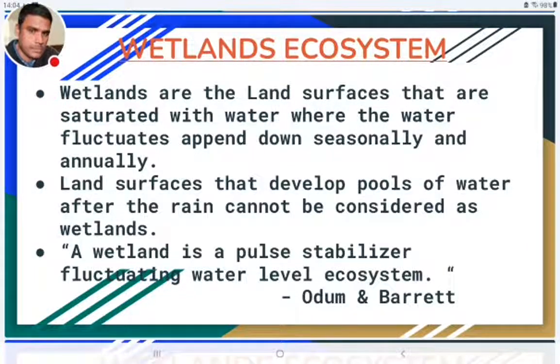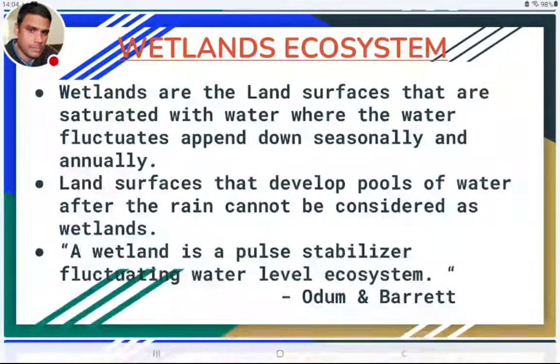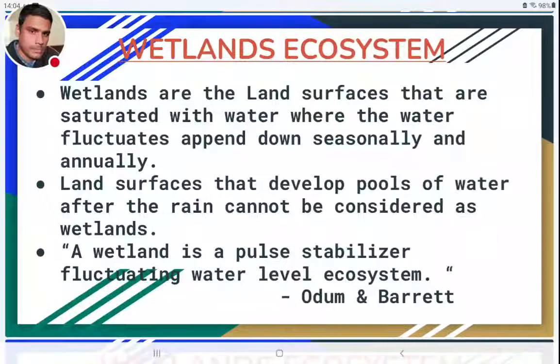First of all, let us know what wetlands are. Wetlands are places that are not completely aquatic ecosystems and not completely terrestrial ecosystems either. They fall in between these two. Actually, they are land surfaces saturated with water, and the water level fluctuates all throughout the year. So a lot of variations will be there.